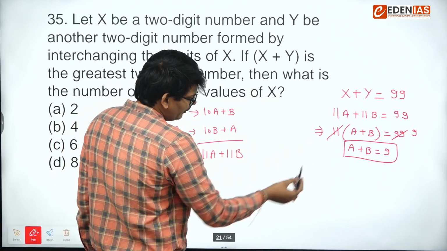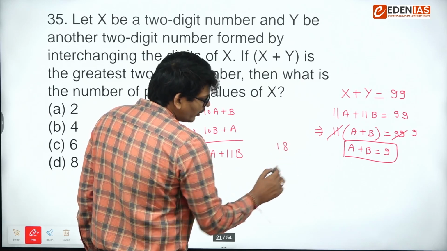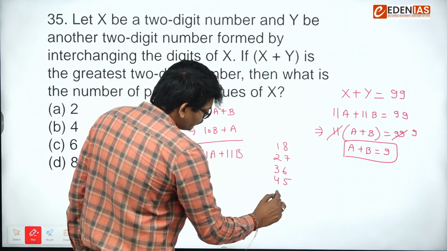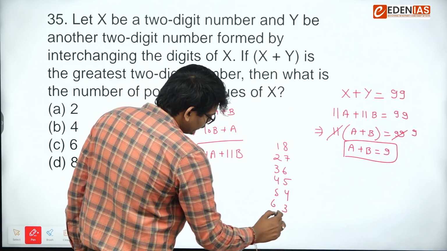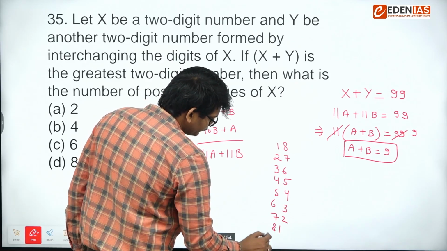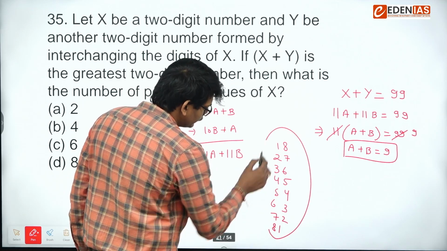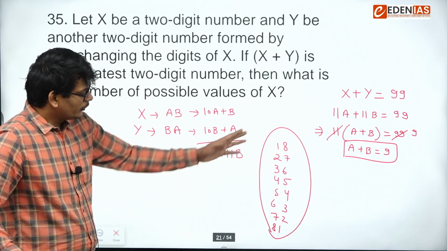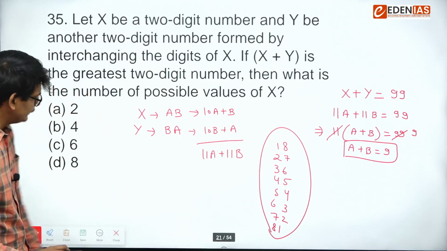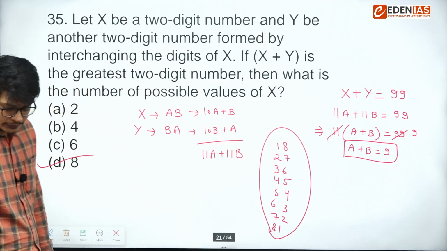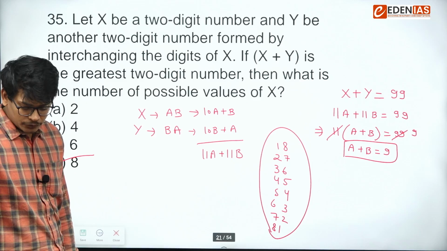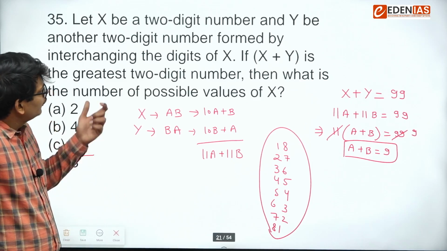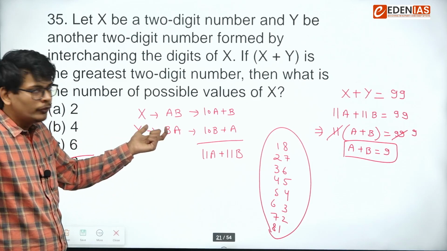So the possibility which I can see is 18, 27, 36, 45, 54, 63, 72, 81. Right? So how many the possibilities of x? You can see 1, 2, 3, 4, 5, 6, 7, 8. That's why answer was 8. Fine. So I hope this question is also clear to everyone. That question directly based on 2-digit number concept, how we can write 2-digit number.